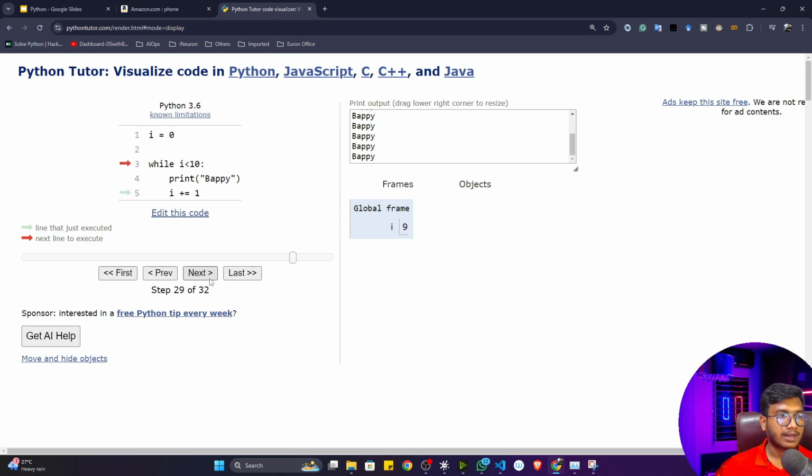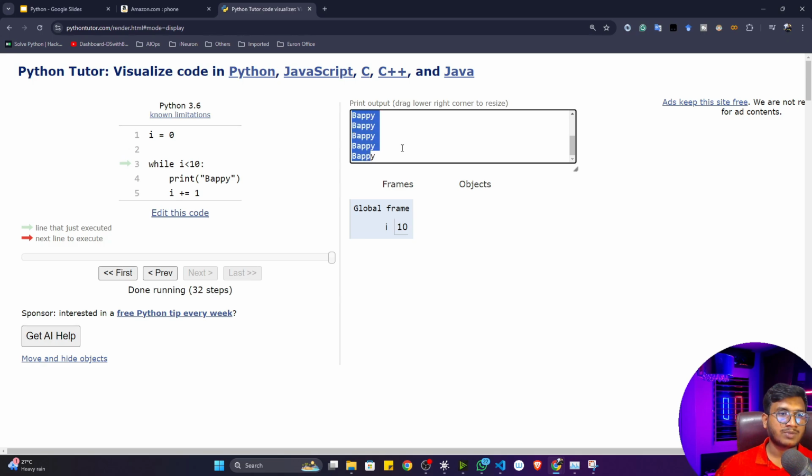Okay, 9 and 10. Now you can see it is just trying to match whether 10 is less than 10 or not. This particular condition is false, so it will break this loop. If I click on next, see, it will break the loop. That means your program has executed, and 10 times my name has been printed.